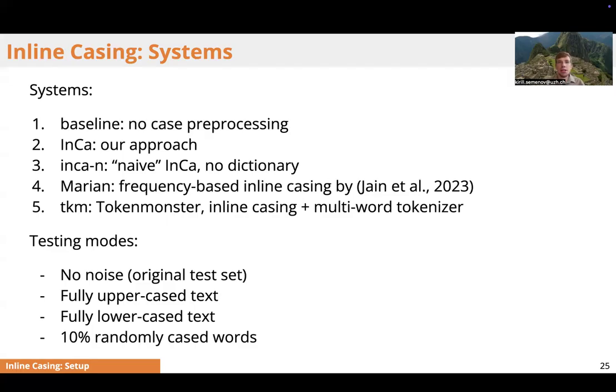We compared the translation quality for both the regular test sets with no noise and different types of case noising, namely fully uppercase text, fully lowercase text, and 10% randomly cased words.